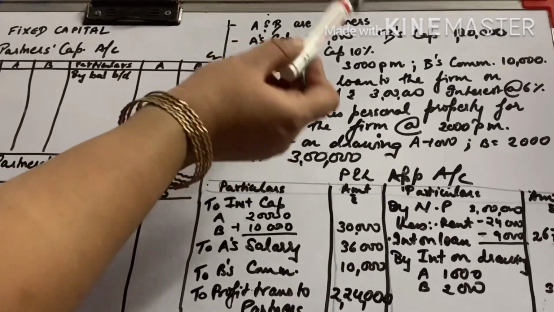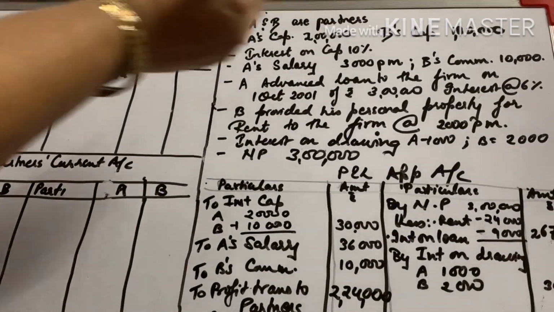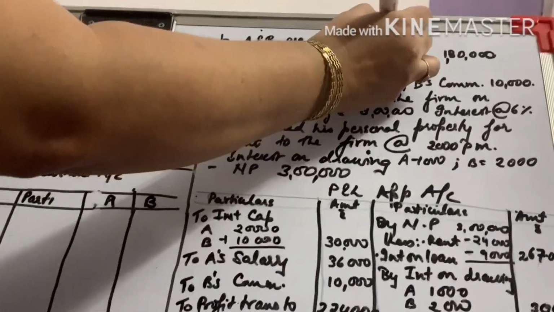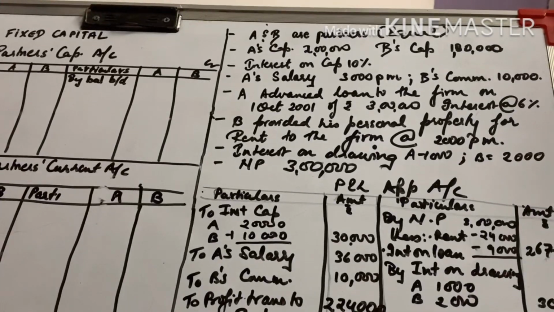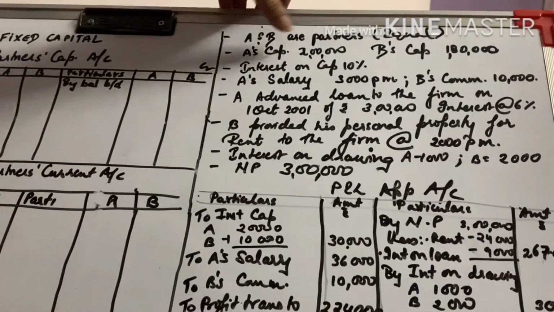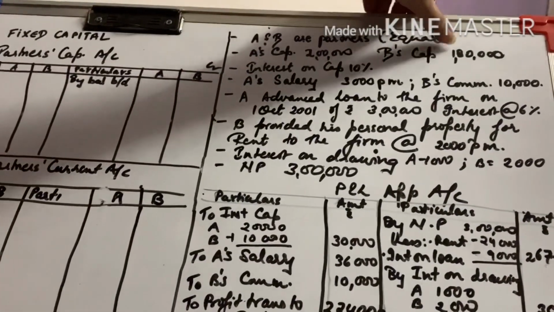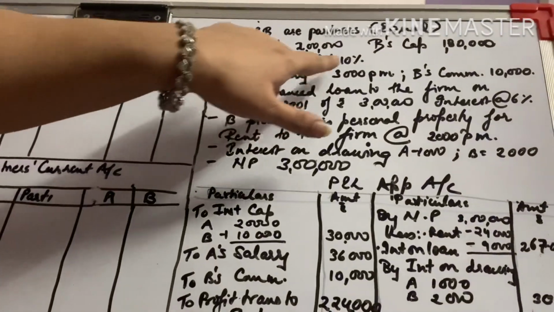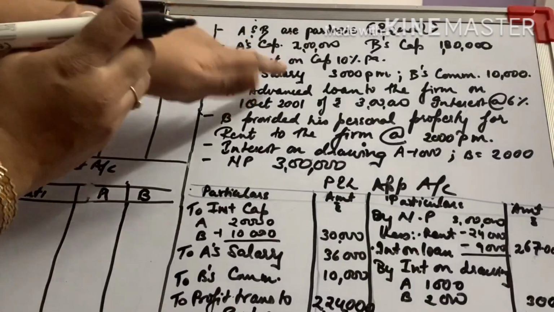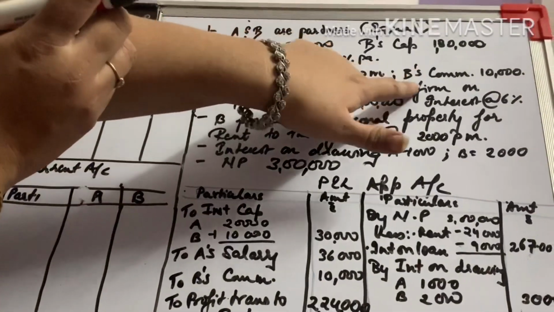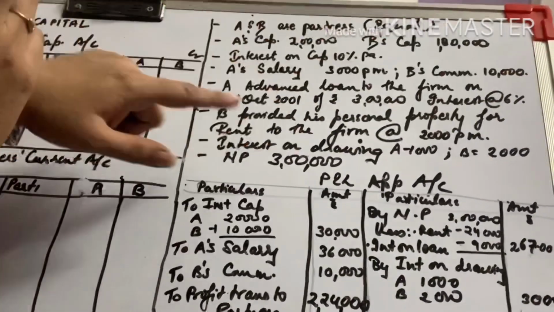A and B are partners. When no ratio is mentioned, then remember that you have to always take them as equal partners. A's capital is 2 lakh, B's capital is 1 lakh, interest on capital is 10% per annum, and A's salary is 3,000 per month, and B is given a commission of 10,000.